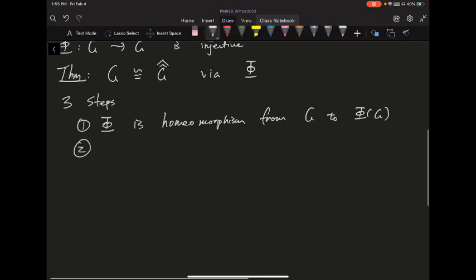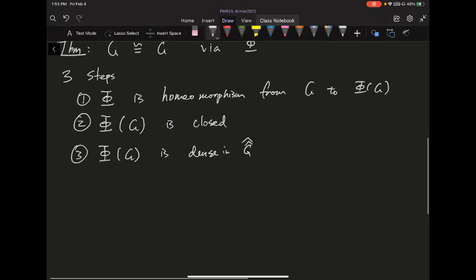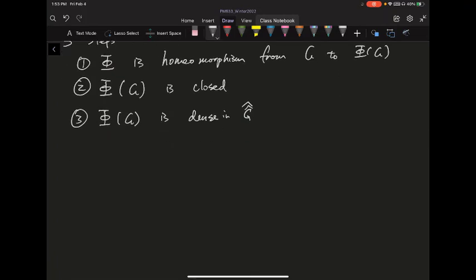And second, I want to show that this phi of G, so this image, is essentially the same as the double dual group. So first of all, I want to show it's going to be a closed subgroup. And finally, I will show that it's not only closed, it's also dense inside the double dual group, inside G double hat, okay? So that's kind of the outline of this proof. So in this video, let's just prove the first one.